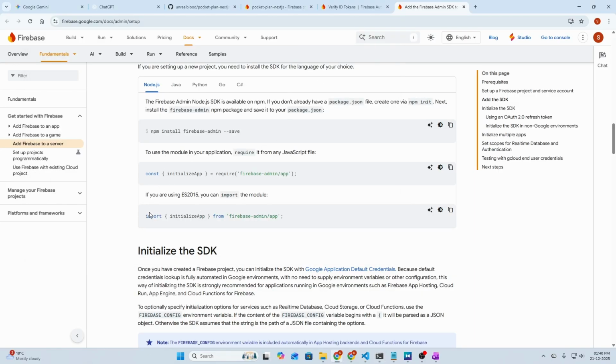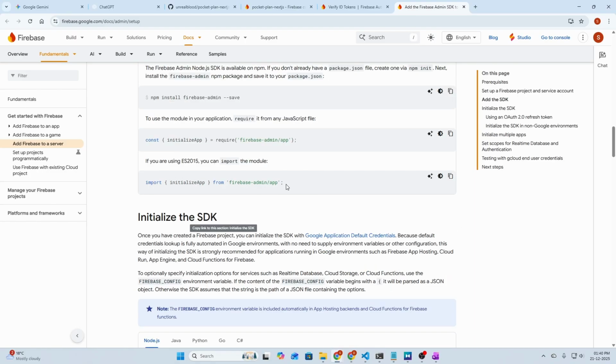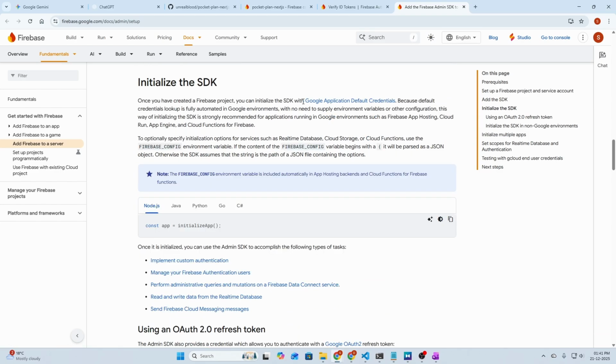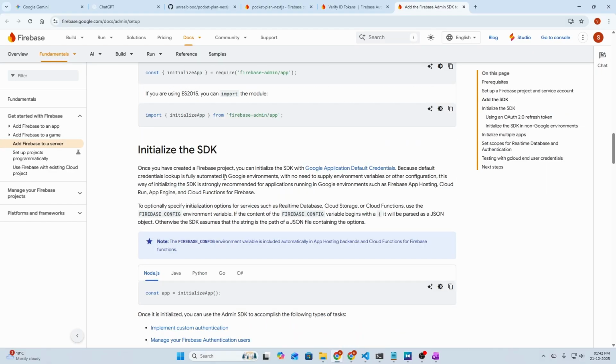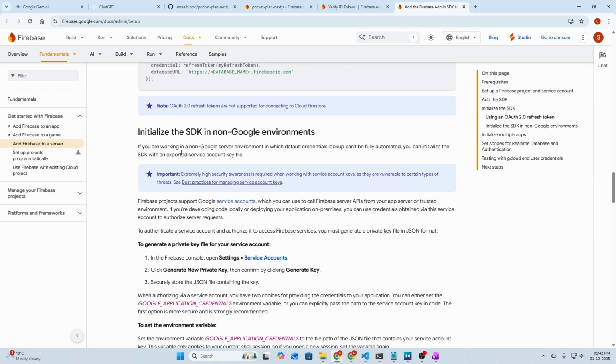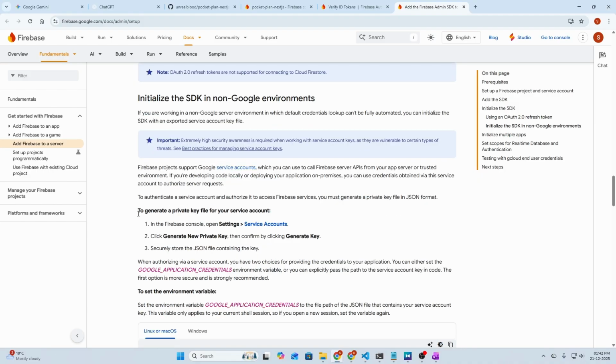Then we need to import initializeApp from firebase-admin/app. We will do it in a moment. So the next step is to initialize the SDK. Once you have created a Firebase project, you can initialize the SDK with Google Application Default Credentials, and this is the recommended way of doing it. But the problem is that we are not in a Google environment, so we need to scroll down to the section, initialize the SDK in non-Google environments. In order to do that, we need to generate a private key file for your service account.